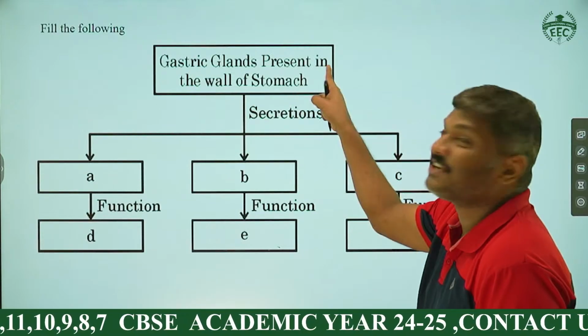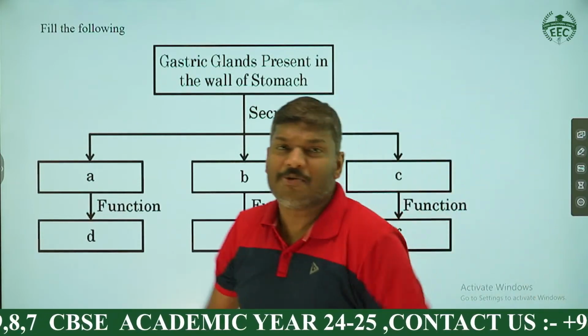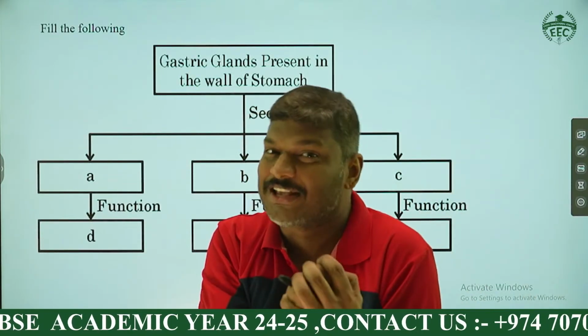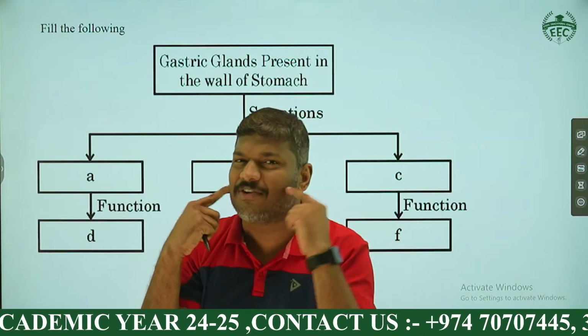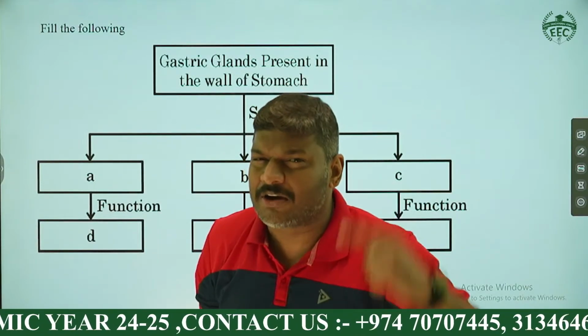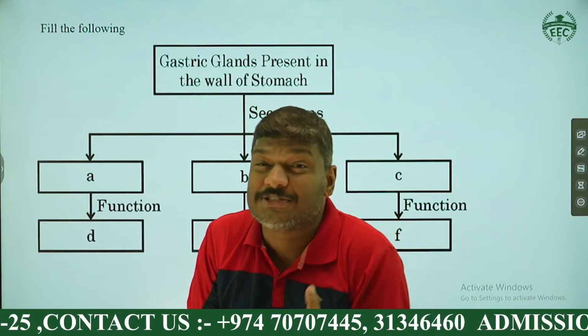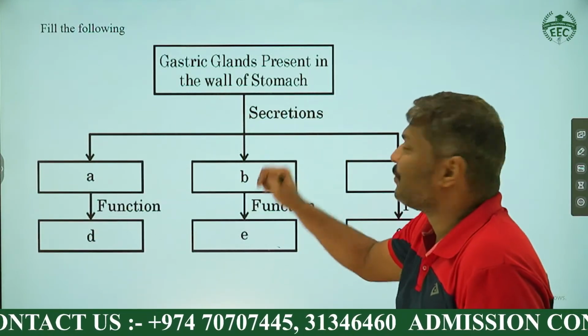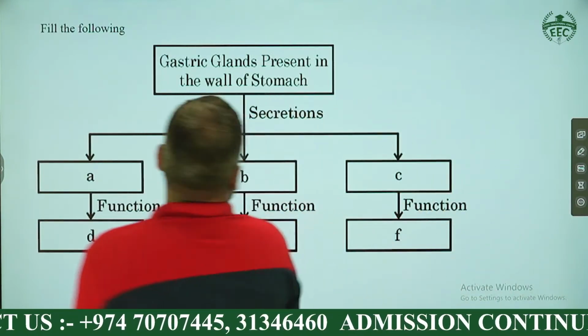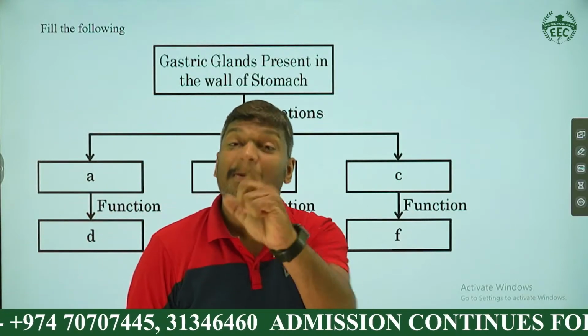And here you can see the gastric glands present in the wall of stomach. Our stomach is having a type of glands called gastric glands. Our buccal cavity is having a gland called salivary glands, and the liver is producing bile juice. Gastric gland is producing some secretions. What are the secretions, my dear student? You have to fill. It's a 3 marks question.